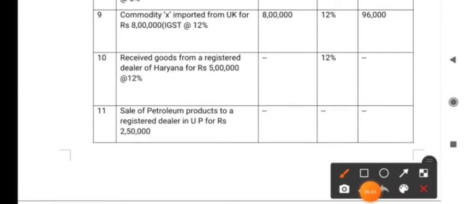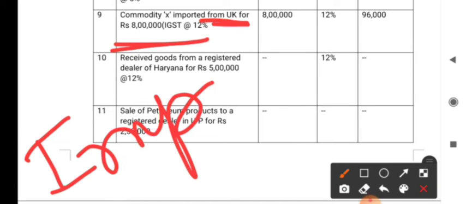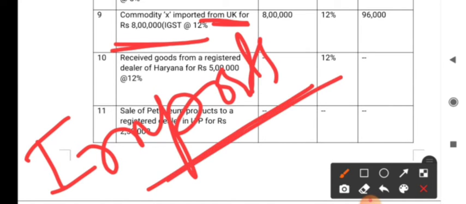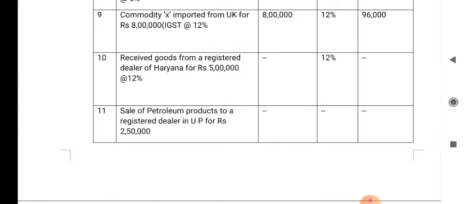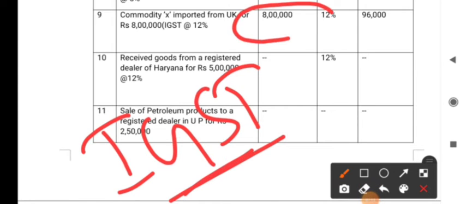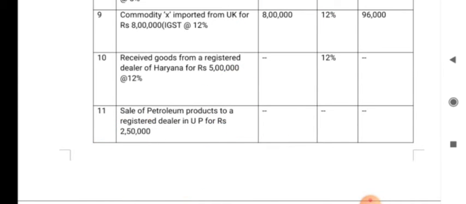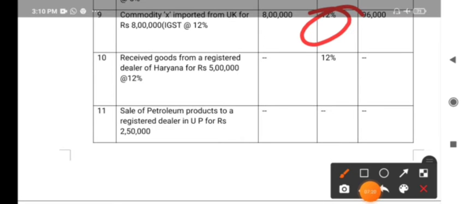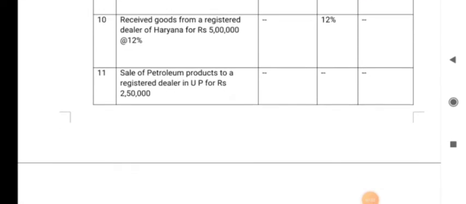Ninth one, commodity X imported from UK. So here the goods are not exported, goods are imported. So on imports, usually a heavy rate of GST will be levied, because the government wants to control imports and motivate domestic production, right? Therefore, on import there is GST. And on imports, what kind of GST is levied? IGST. Therefore, 8 lakh is taken into account while computing taxable turnover. Rate of tax is 12% as given, and the amount will be 96,000.